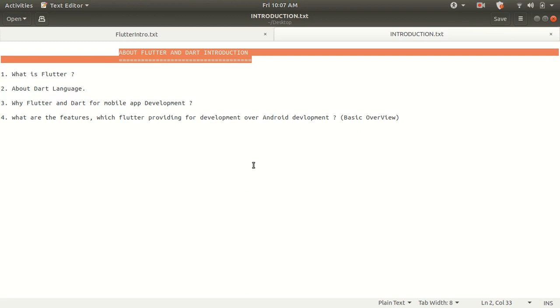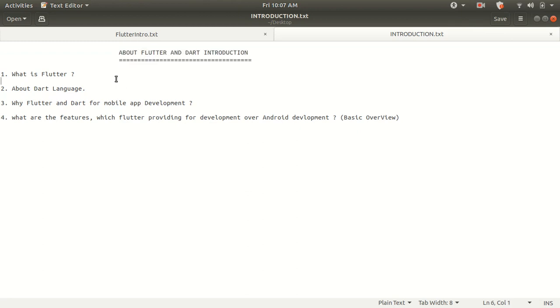If you want to start, then there might be chances that you have some questions in your mind. What is Flutter? About the Dart language, what is Dart, and why do we have to use Flutter for mobile development? What are the features provided by Flutter? You might want to know about it. And afterwards, we are going to start development of Flutter with installation of Flutter plugins. Let's first of all get some knowledge of Flutter and Dart.